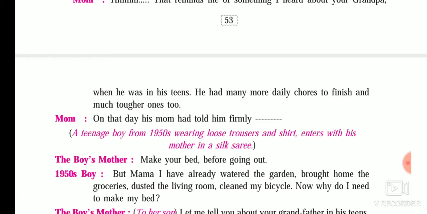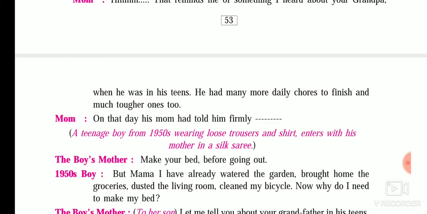So the boy's mother, means Neil's grandfather's mother, said, "Make your bed before you go out." The 1950s boy, means Neil's grandfather, said, "But Mama, I have already watered the garden, brought home the groceries, dusted the living room, cleaned my bicycle. Now, why do I need to make my bed?" So the 1950s boy actually did a lot of work in comparison to Neil.